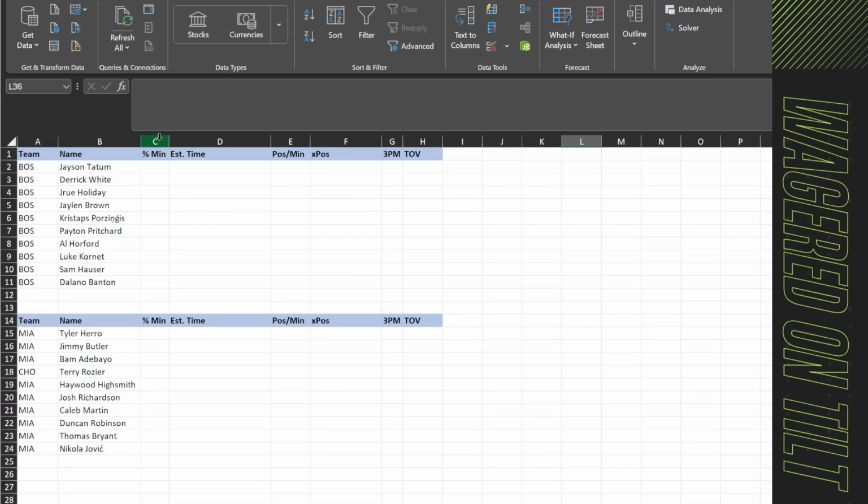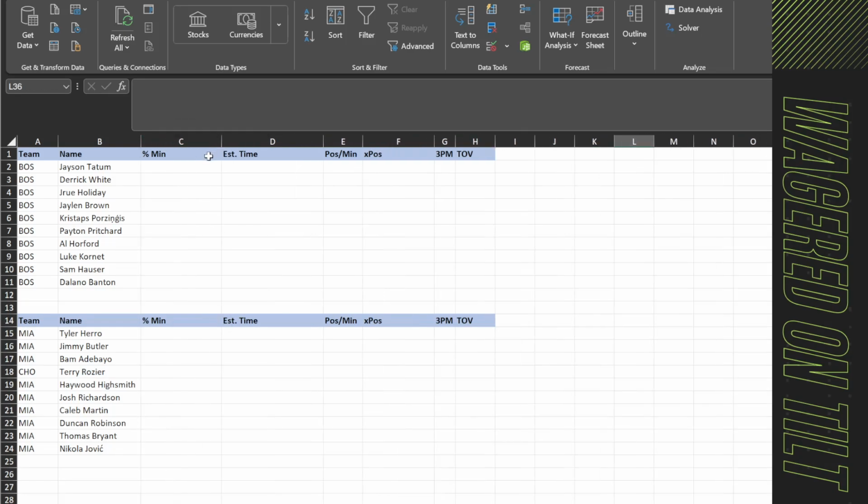So now that we have that, we're going to want to go ahead and start pulling in some information. We're going to want to try and get Jayson Tatum's and everybody else's percentage of minutes, which will then get us our estimated amount of time within the game that they'd be playing. That way we can figure out roughly where they're going to be at. So in here, we would want to pull in the average minutes.